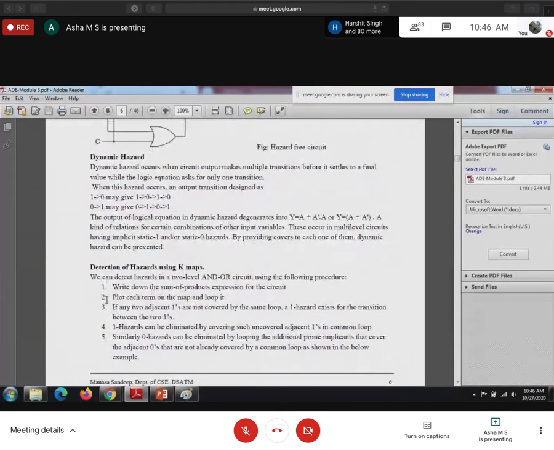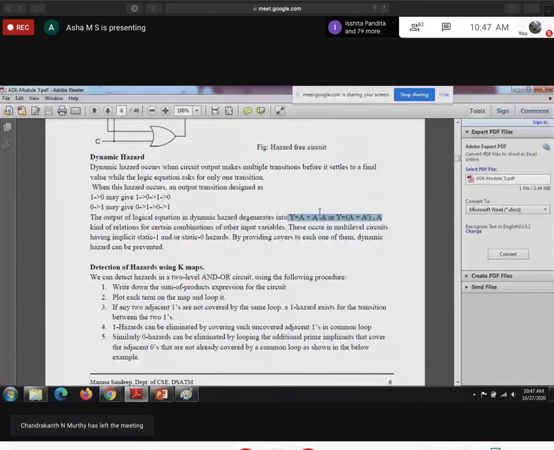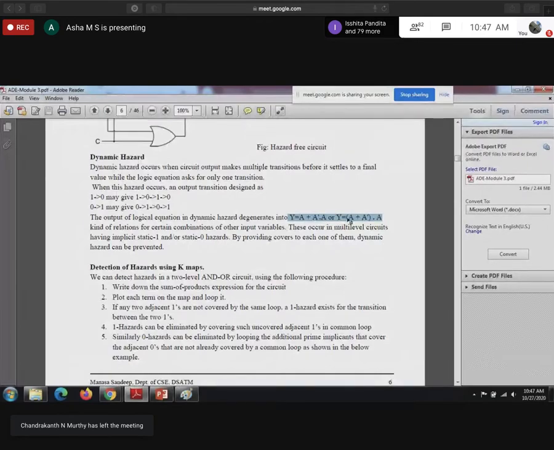So how to detect the hazard? The same way, here also we are going to remove the dynamic hazard. So what is the expression for the occurrence of the hazard? Here both 1 to 0 and 0 to 1 are there, so the expression will be y equal to a plus a bar into a, or y equal to a plus a bar into a. Wherever these kinds of expressions are there, there will be occurrence of the dynamic hazard. To show and remove the dynamic hazard, there is no particular example given, so this is just our assumption.